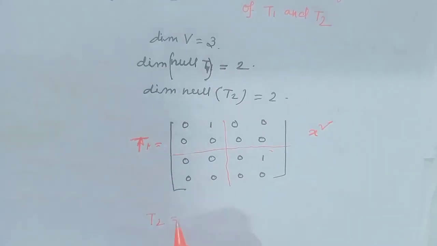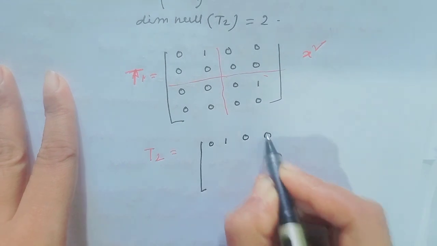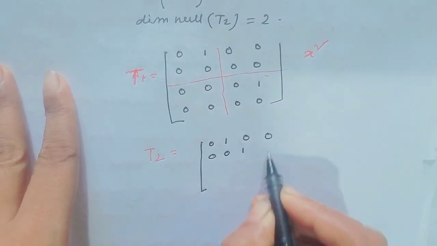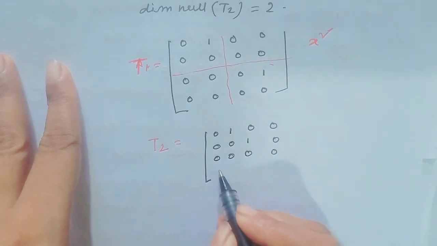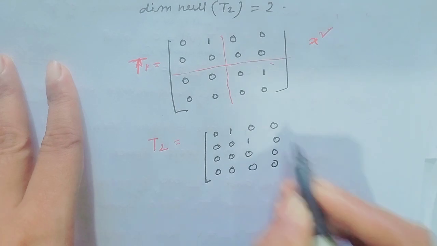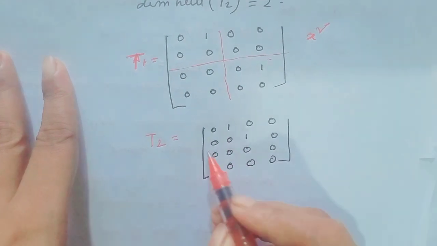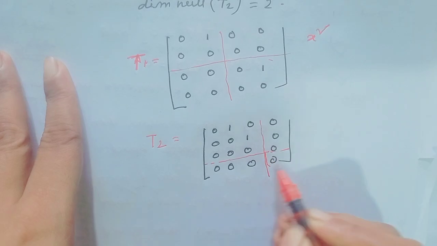And T2 is equal to 0 1 0 0 0 0 1 0 0 0 0 0 and 0 0 0 0. Notice here one block and this is another block.